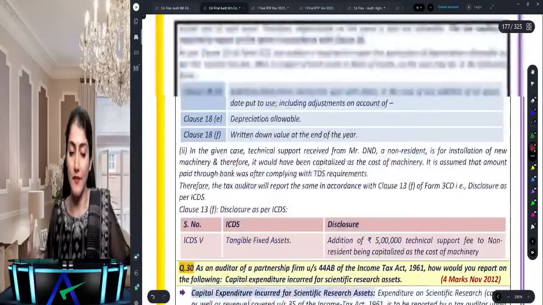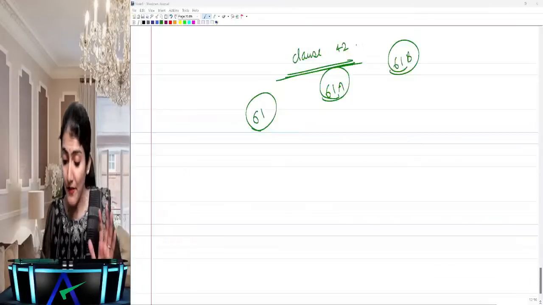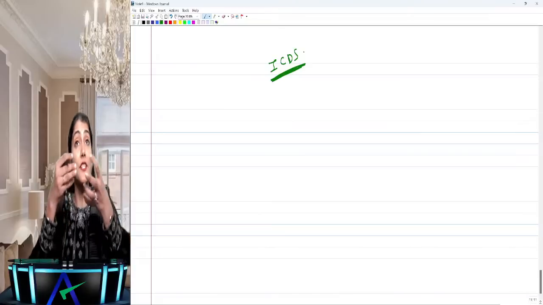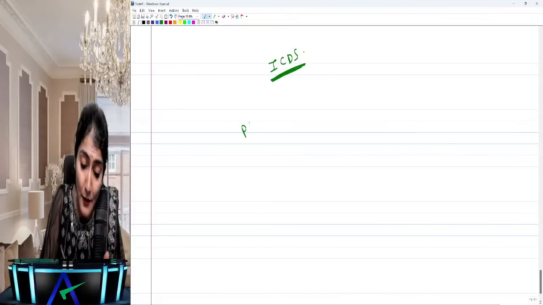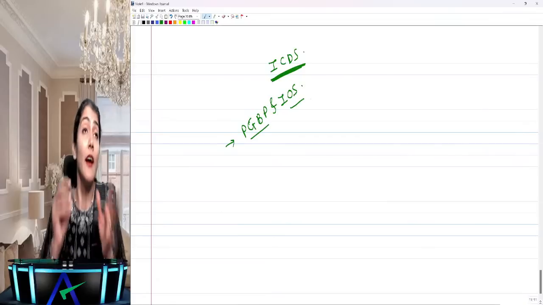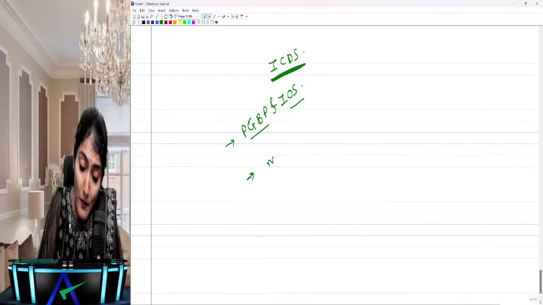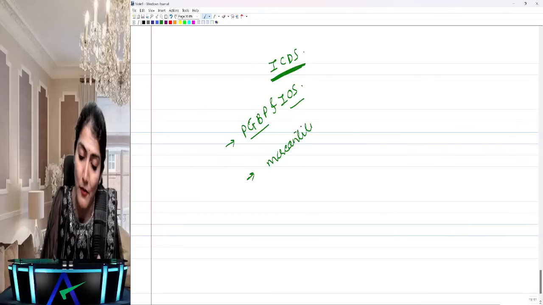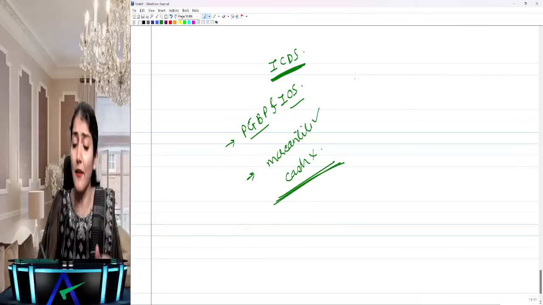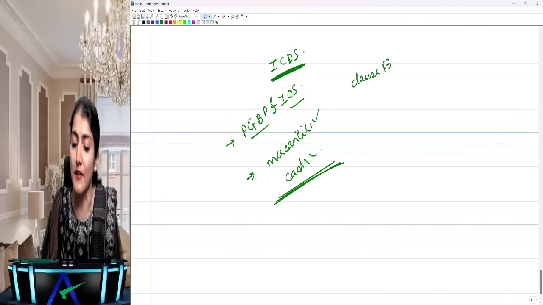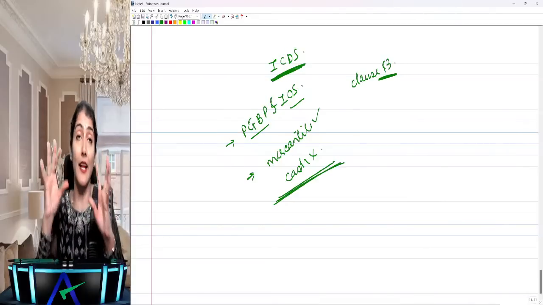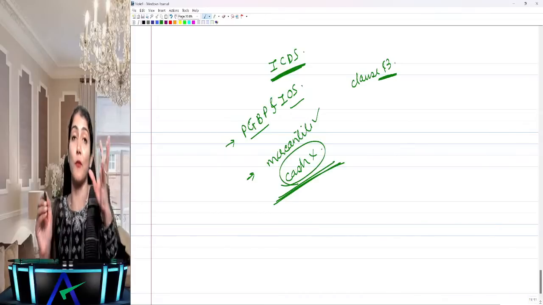Then the Income Computation and Disclosure Standards: what do they say? While calculating which income do you need to follow them? While calculating your income from PGBP, profits and gains from business or profession, and income from other sources, and they are to be followed only by those assessees who follow the mercantile system of accounting and not by those who follow the cash system of accounting. And again, the reporting for ICDS happens under clause 13(d), (e), (f).